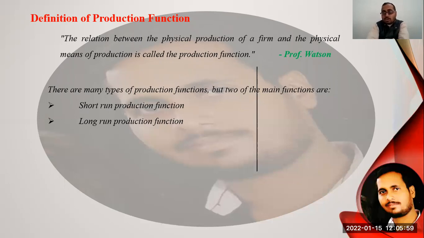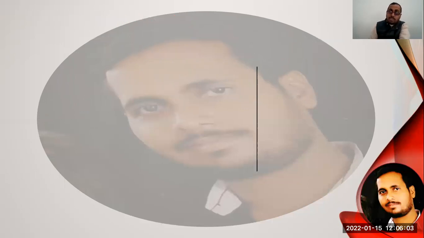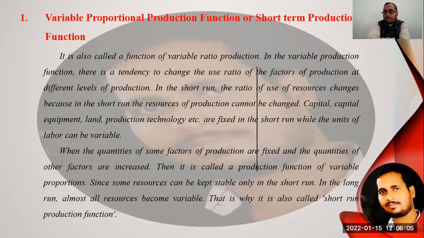First, the short-run production functions, and second, the long-run production functions. Students, now individually, separately, we are discussing here. The first is the short-term production function, which is also known as the variable proportions production function. Variable proportion means, students, that in the short term, all of you know that the entrepreneur has no such time to